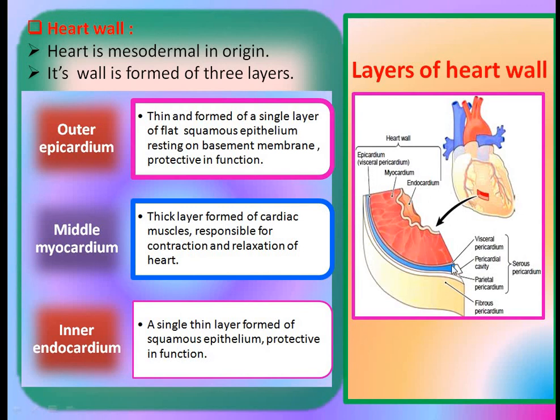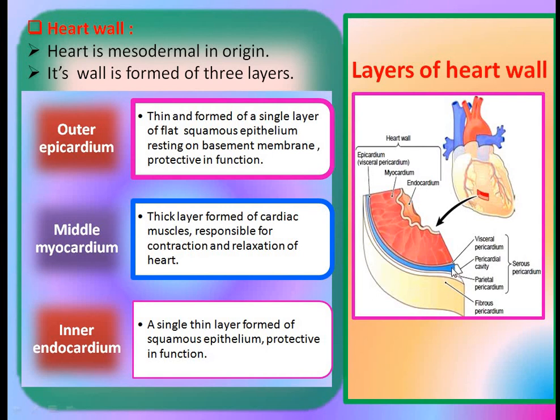Here, the fibrous pericardium and serous pericardium. Serous pericardium is also divided into 2 parts. This is the visceral pericardium and this is the parietal pericardium, and these 2 layers are separated from each other by a space called the pericardial cavity, which is filled with pericardial fluid.